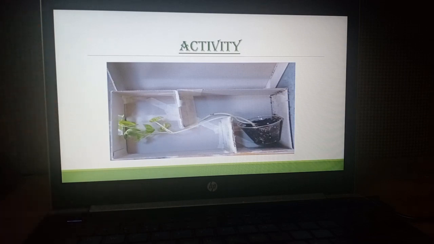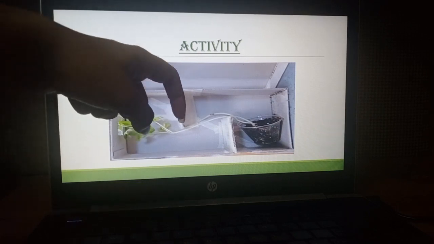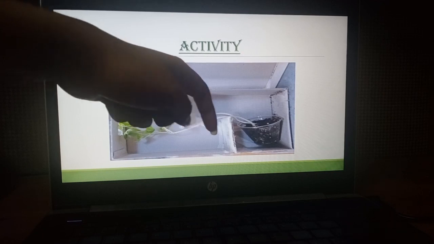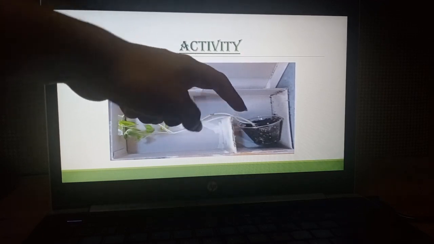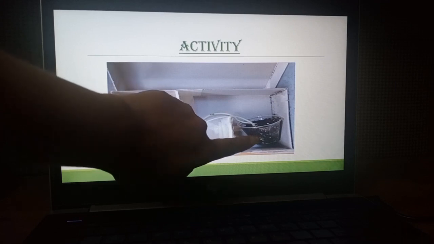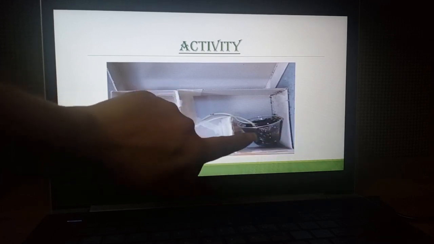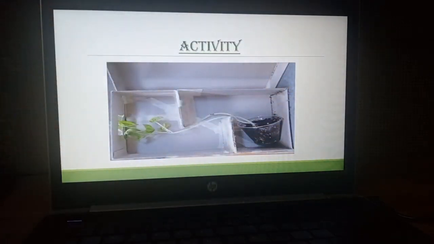So it is your homework to take an old shoe box or cardboard and make a maze like this. Take two cardboard pieces and attach them in this manner, and then take a plastic glass, put some soil in it and a potato, and then cover this for 5 to 10 days.